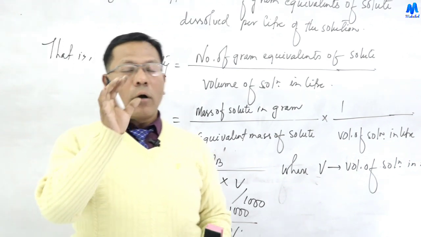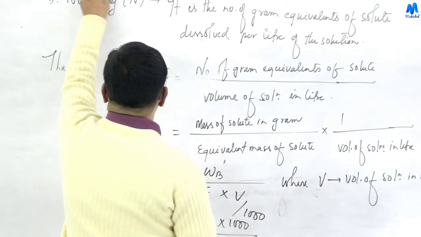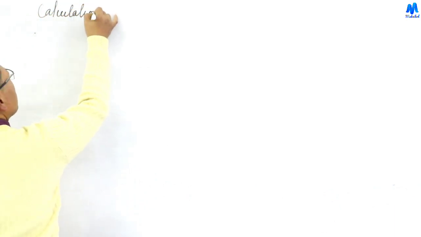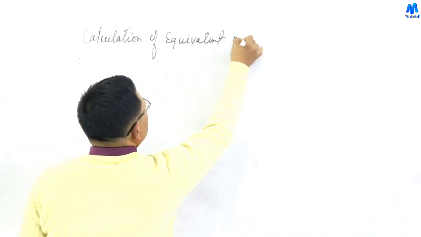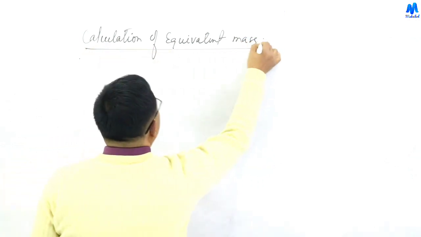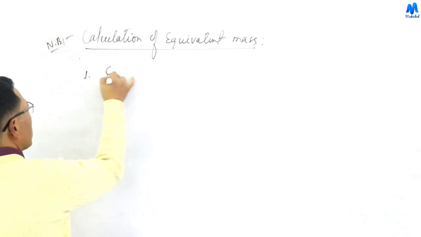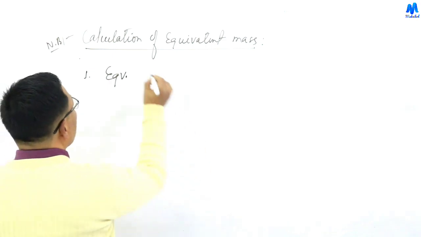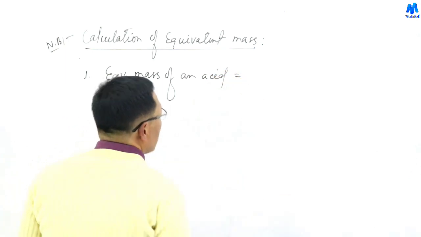Next, how to calculate the equivalent mass. The calculation of equivalent mass is needed to find the normality. Note: the equivalent mass of an acid, EQB,